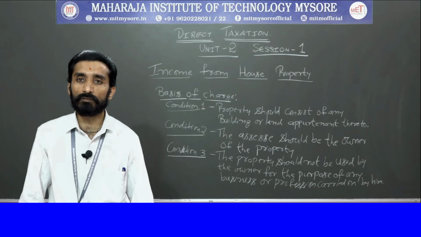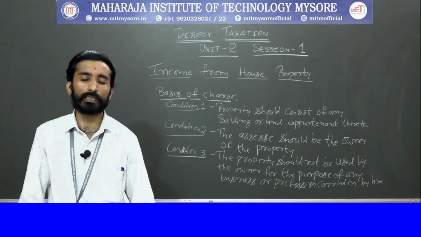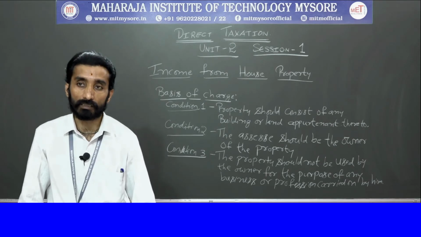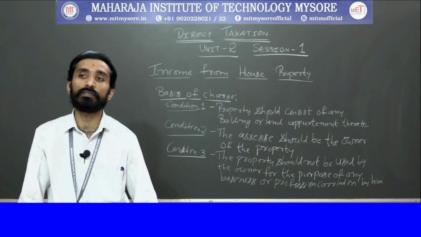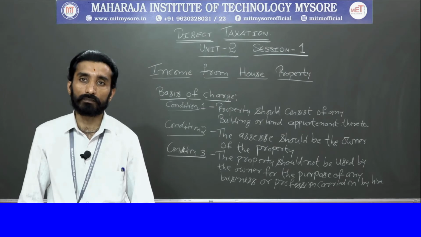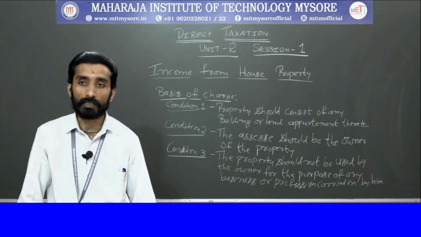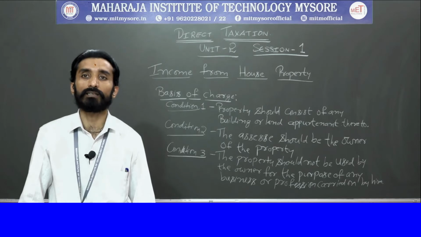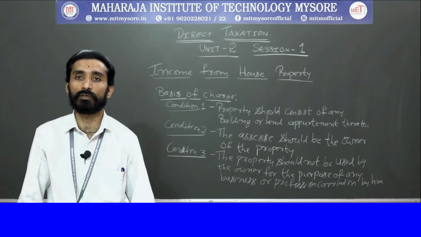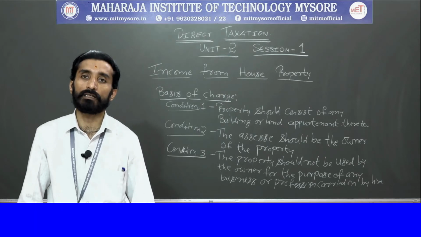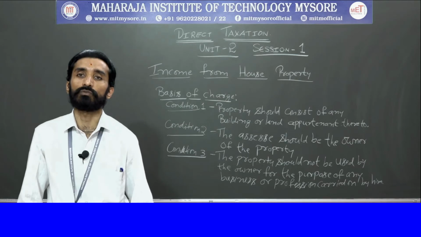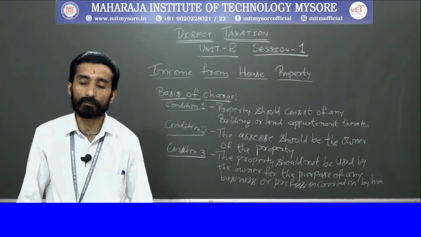Suppose job fairs or melas are organized on a vacant plot, and the owner receives rent for it. That income is not taxable under income from house property. It is taxable under income from other sources. You need to remember that.